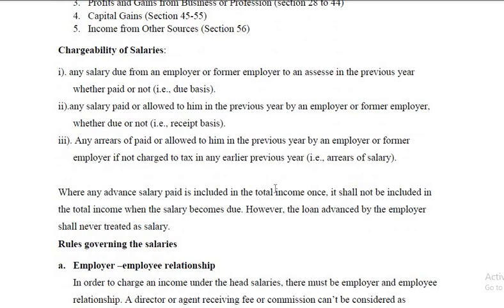That is, any arrears of salary paid or allowed to him in the previous year by an employer or former employer, if not charged to tax in any earlier previous year.